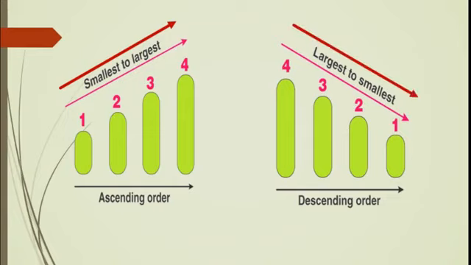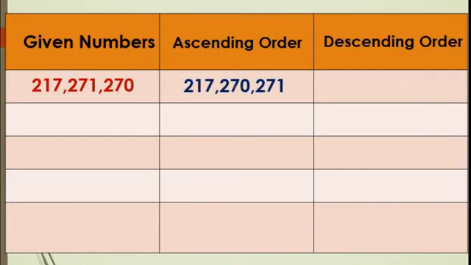Now students, here are given numbers for ascending order and descending order. Here the numbers given are 217, 271, 270. You have to write this in ascending order. See, like this. First it will come 217, the smaller number, then 270, larger than 217, and the last one is 271, the largest number. Same, write in the opposite direction, then we will get descending order. First 271, then 270, then 217. If you go through this silently, then you will come to know.